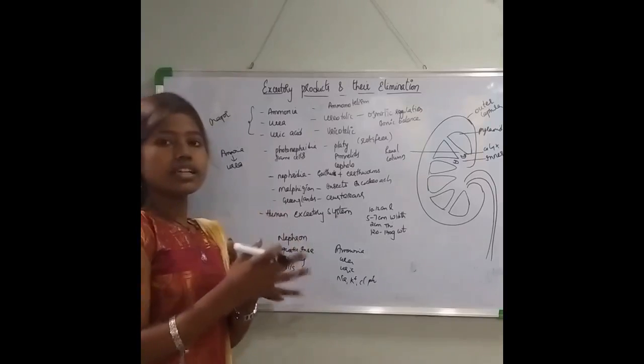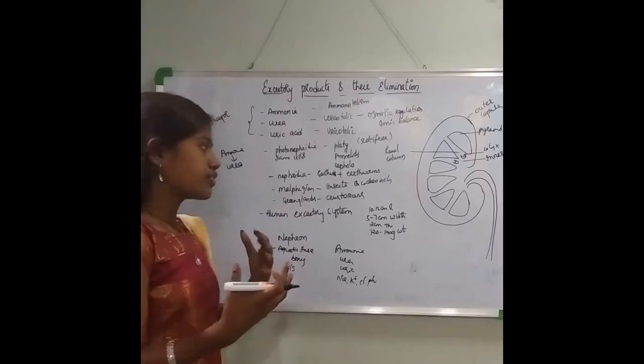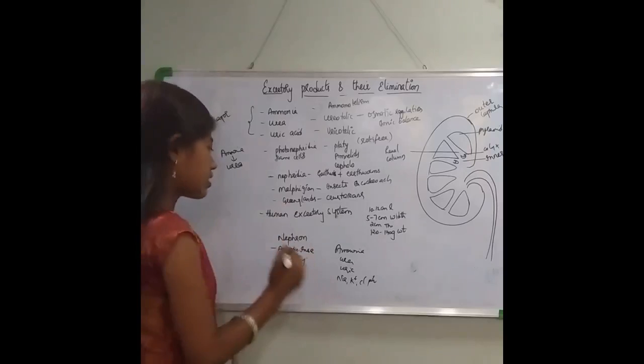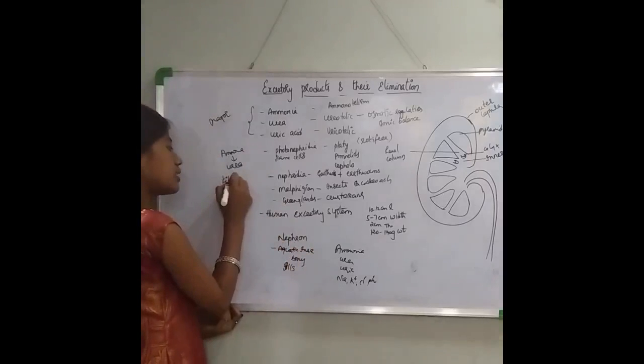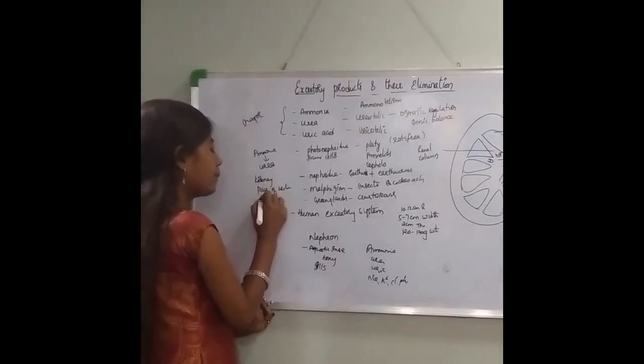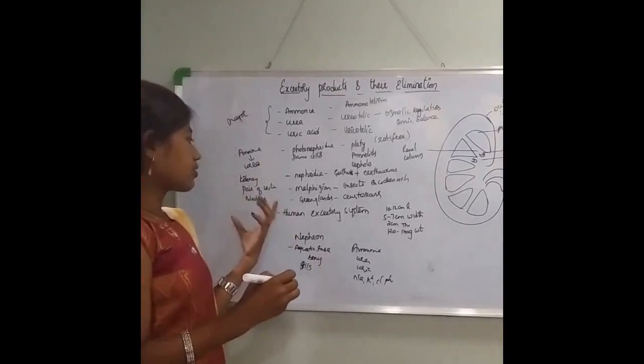Now considering the human being. Human beings have a very complex excretory system, so we'll be dealing with that. Now the human excretory system consists of a pair of kidneys, then a pair of ureters and the bladder. So these are the parts of the human excretory system.